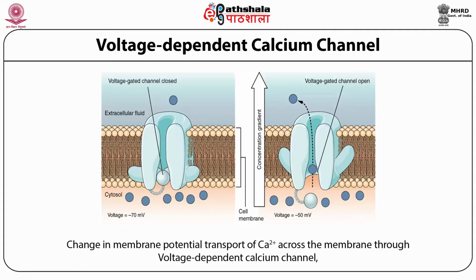Whenever there is a change in the resting membrane potential, calcium ions move across the membrane through the voltage dependent calcium channel to dissipate the electric as well as concentration gradient.